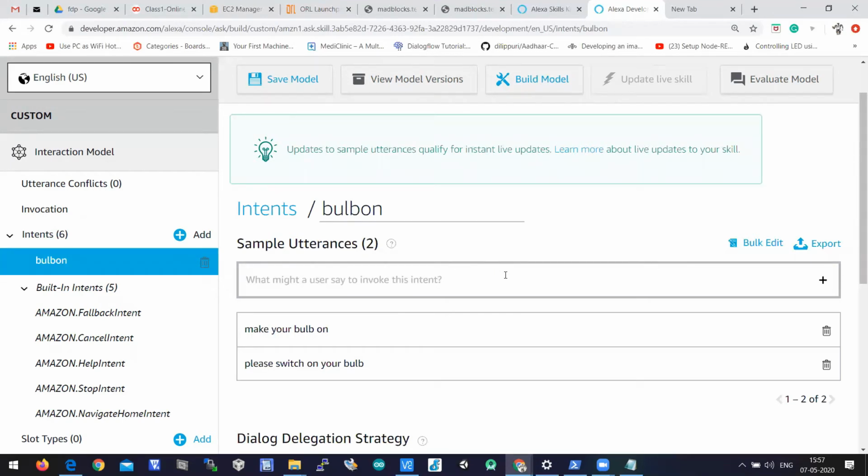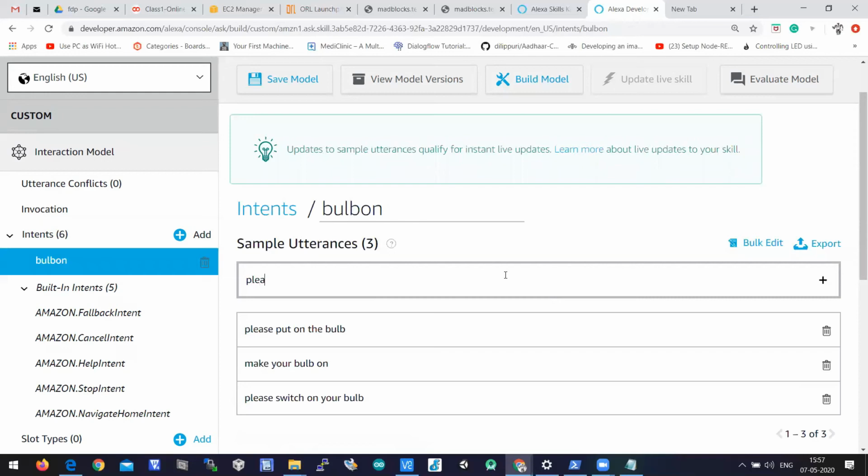Or you can say please put on the bulb, or some people say please make your bulb on, or some people say turn on the bulb, to make your bulb on.